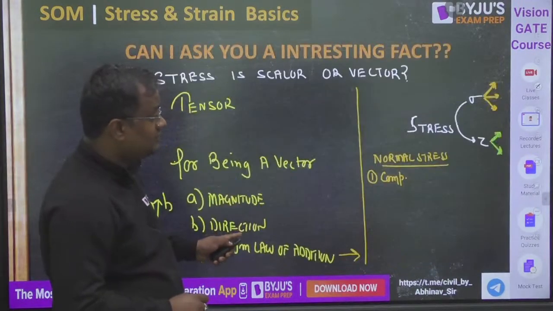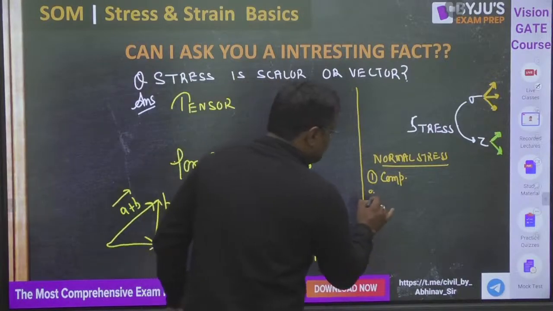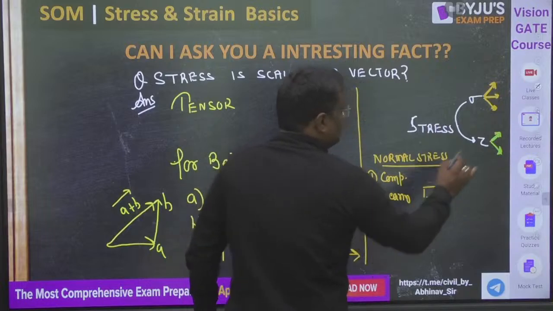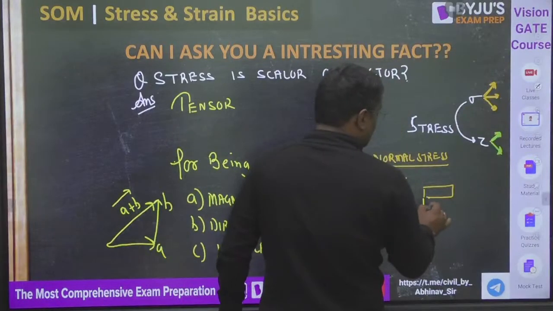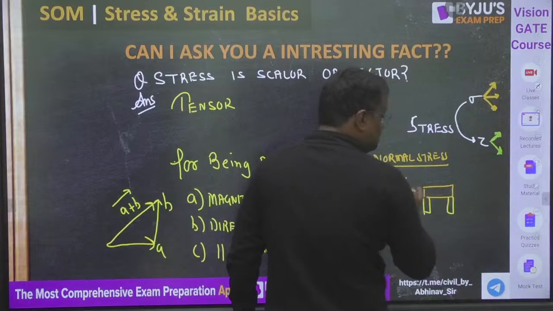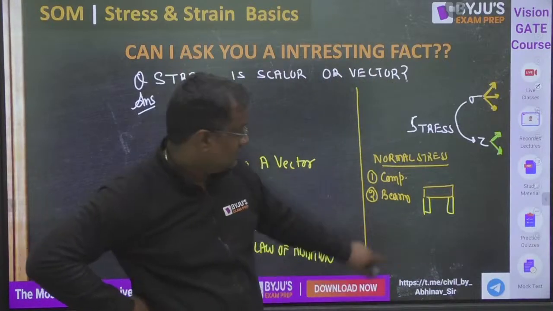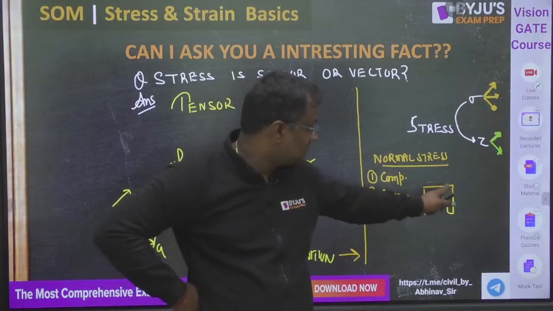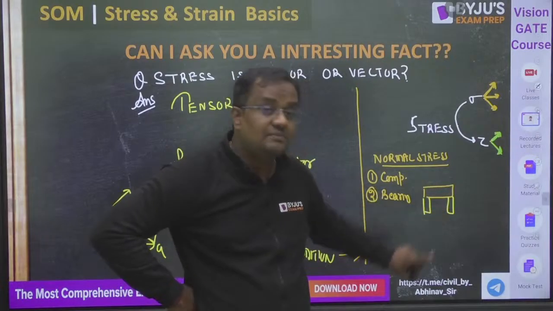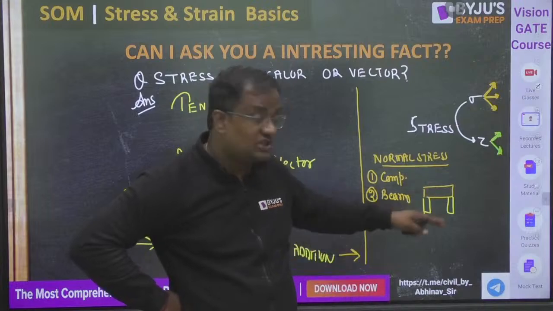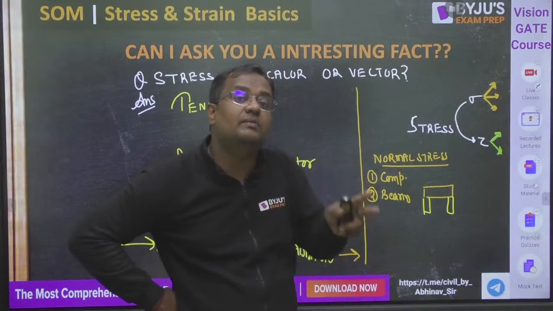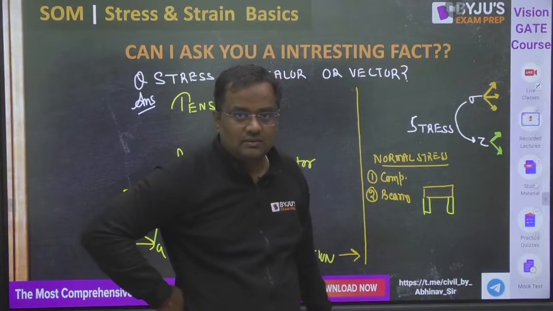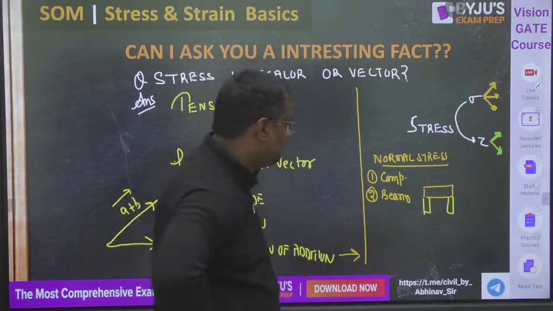Guys, if compression is between the same material, it's fine, but if the compression is from a different material, that is called bearing stress. Like if this beam is of concrete, but the columns are of steel, then steel is in compression, but with a different material. So this compression between two different materials is called bearing stress. If all the materials are same, then it will be compression.